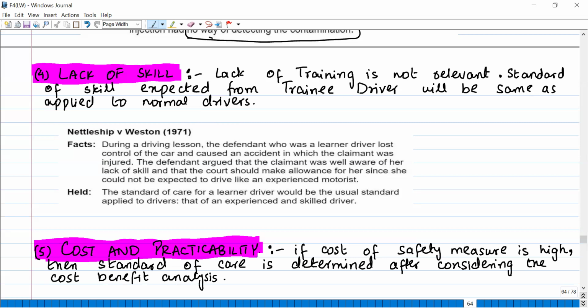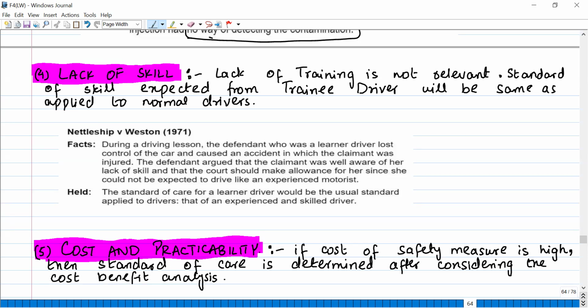Because of that accident, the claimant got injured. Okay. And when the claimant sued that lady, who was the trainee driver, the lady put up an excuse that I am a trainee driver, so you should not expect the standard of care from me as from an experienced driver. But in such situations, the law says, because the degree of risk is high, like if someone is driving on a road, any person can cause severe injuries, right?